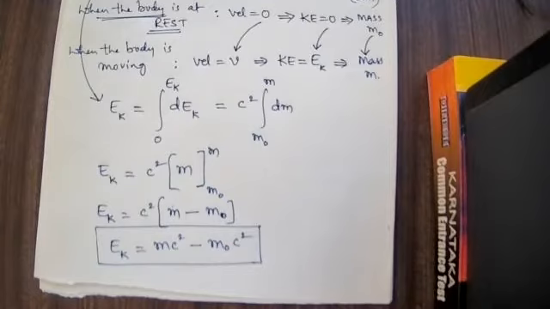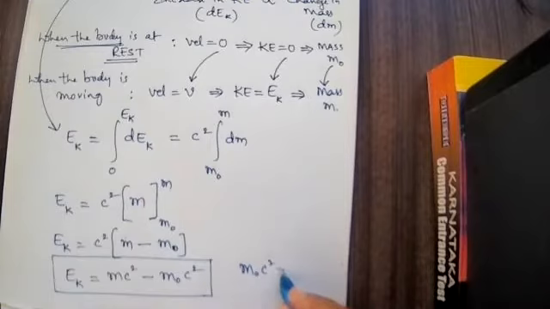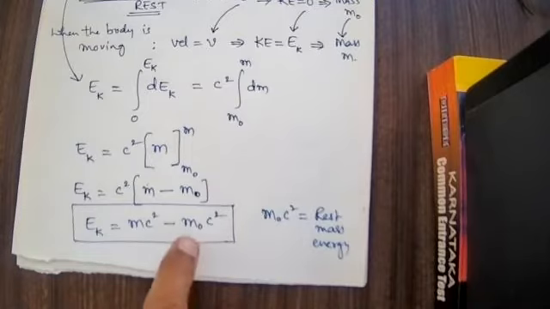It means the increase in kinetic energy is due to the mass of the body, since mass increases as the velocity increases. Here m0 c square is called the rest mass energy. Ek is equal to mc square minus m0 c square, where m0 c square is the rest mass energy. Now I am supposed to consider total energy.